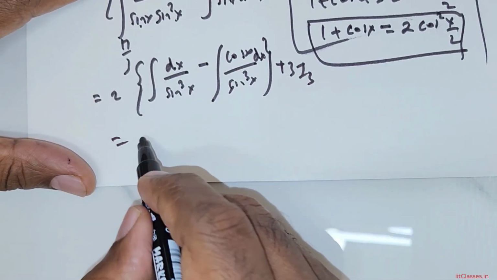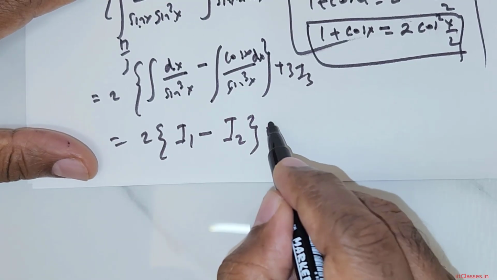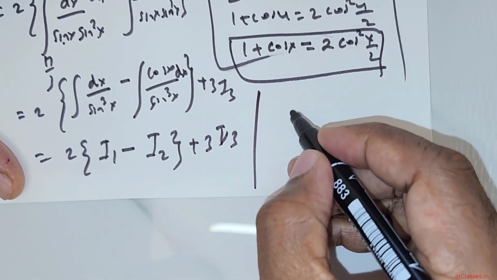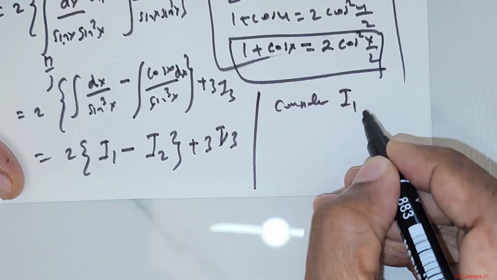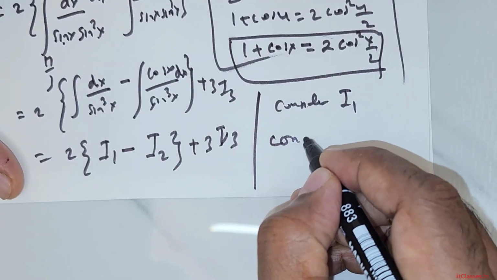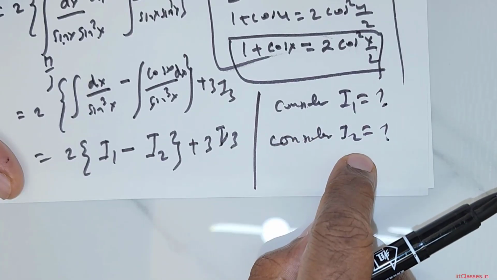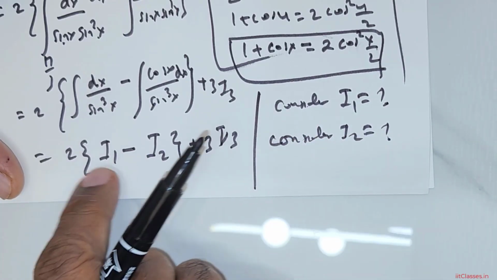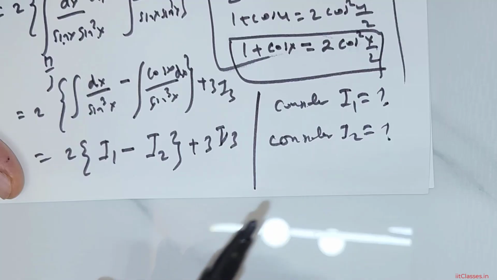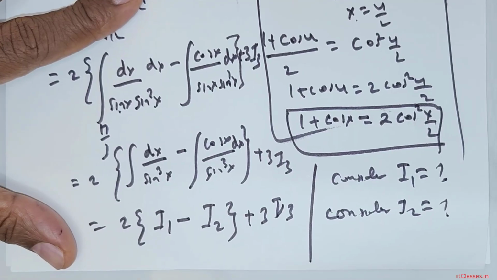Now let me take the first part of the integral as I1 and the second part of the integral as I2. So we will have to consider each of the integrals. First I will consider I1 and evaluate to get the value, then consider I2, evaluate and get the value. Then come over here and find the value of 2 times (I1 - I2), then find the value of 3 times I3, and then club everything together and write the final solution. So that is going to be our objective.